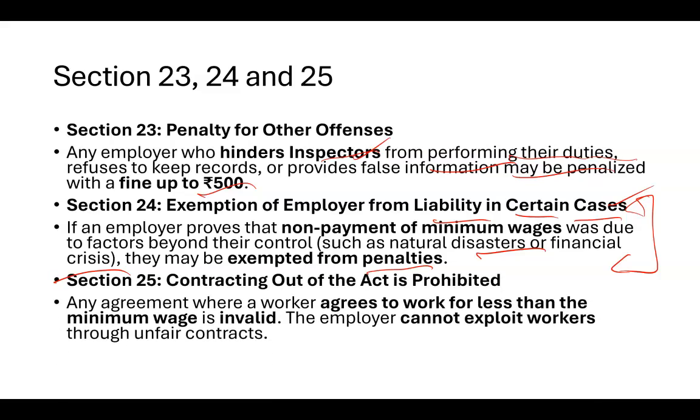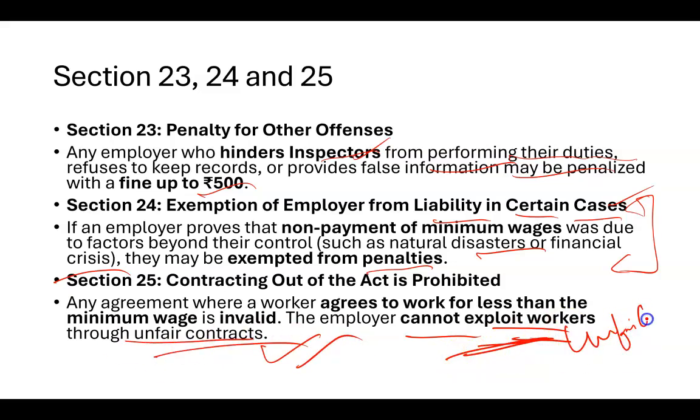Section 25 is contracting out the act is prohibited. Any agreement where the worker agrees to work for less than minimum wages is invalid. I've already explained this earlier also, that even if the worker agrees to work on a wage which is less than what this act says, in that case it will not be counted as valid. Employer cannot exploit worker. Very important line. Employer cannot exploit worker by creating unfair contracts, right? It's very important. Section 25.